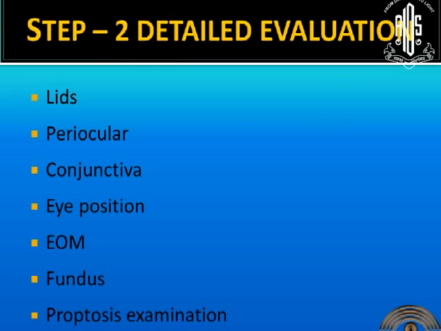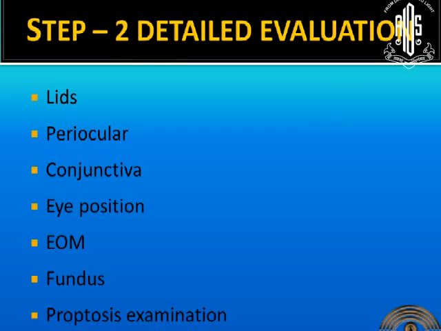And eye position, whether it is in exotropia or hypotropia or exophthalmos or enophthalmos, we have to make a note of it. And then the extraocular movement we have to assess. And fundus, we have to look for disc edema, any venous congestions, any choroidal folds, because any space occupying lesion behind the globe can cause these things. And also look for any vasculitis, which could give us a sign to the specific etiology.